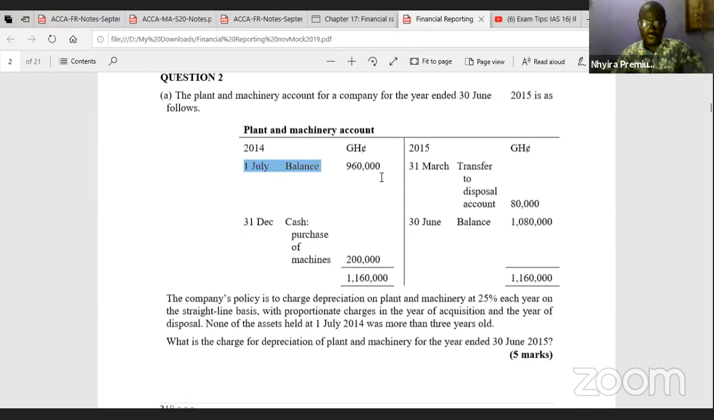So we are having 960 at the beginning. We are having a disposal of 80,000, and then there are purchases of 200,000. These are the three figures we are interested in. But most importantly, look at the dates. Okay, the period is very important. We have 1st July, we have 31st March 2015, and we have 31st December 2014. And remember, the depreciation is also 25%. So let's find out how we can solve this question and calculate the depreciation that will be charged for the year.